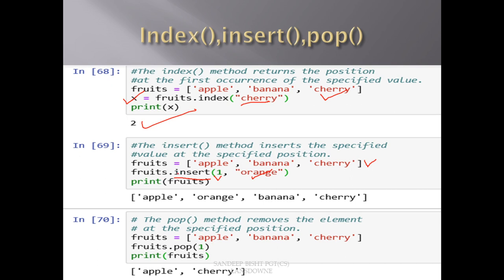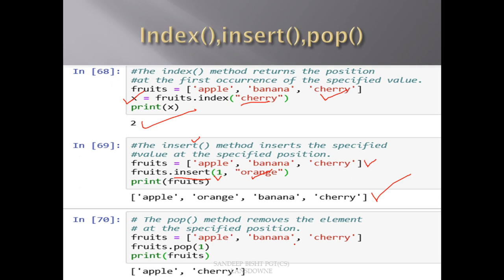So when this insert function gets executed, this banana will get shifted to the right and this orange will get inserted here, and in the output you can see apple, orange, banana and cherry. So this is the function of the insert method.